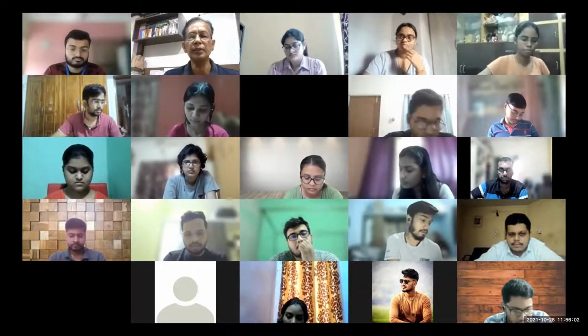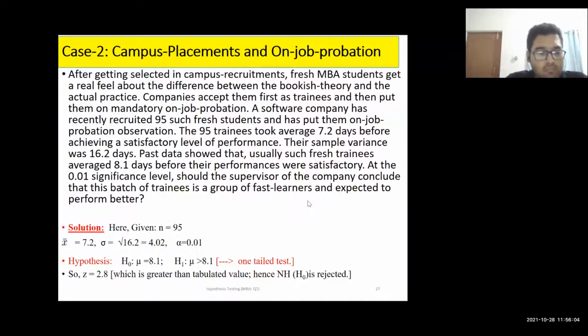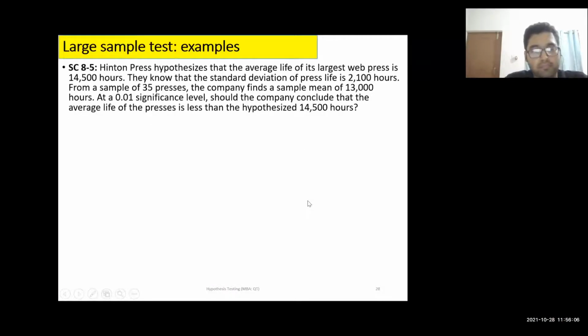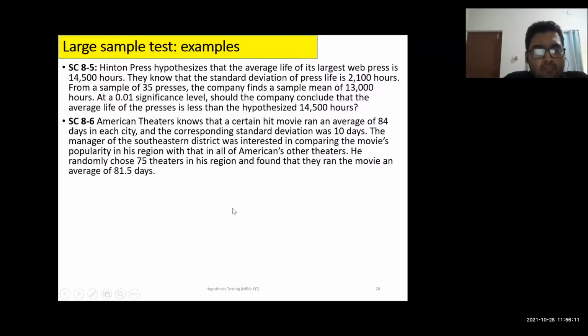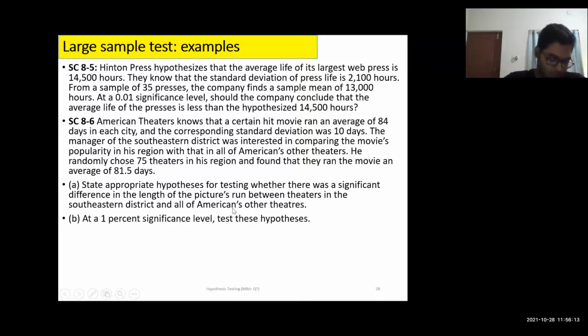Is my screen visible, Sunit? Yes, sir. Okay, all of you read the question quickly. Better you take these two questions' screenshot together so that you can discuss. All of you read the question, take a screenshot, please, so that I can stop sharing. The hypothesis that the average life of the web press. Are you reading word by word? All can read.